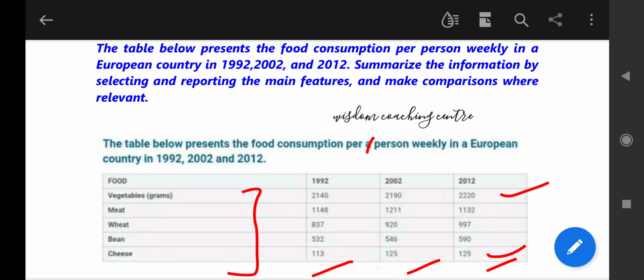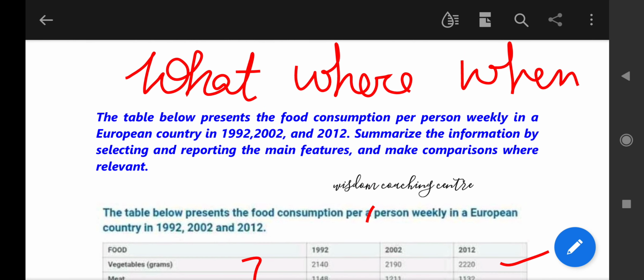Now in the introduction you have to give the information in this sequence: what, where, when. What is the information about? Where is the information, or you can say which place. You have to discuss the place here. And when, what is the time period of this.